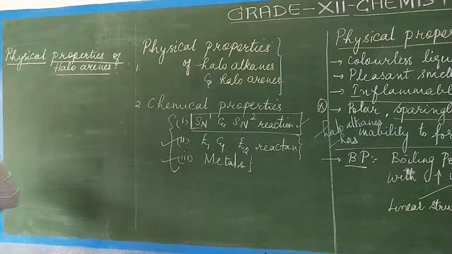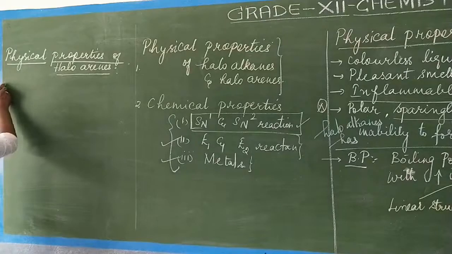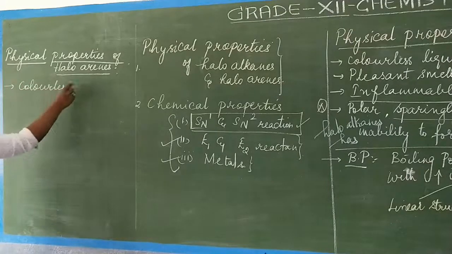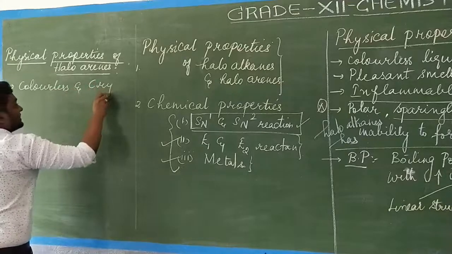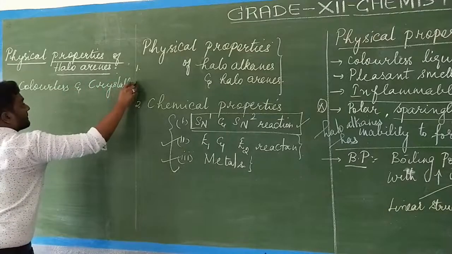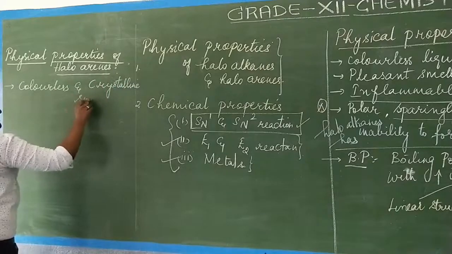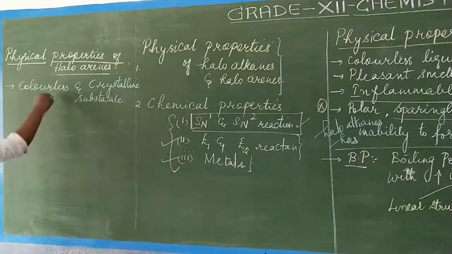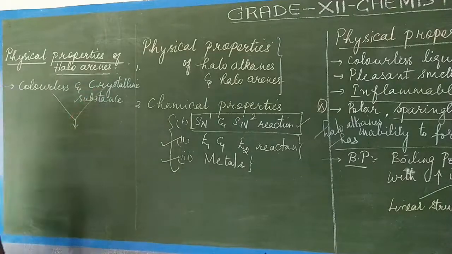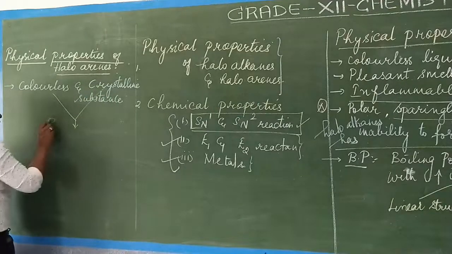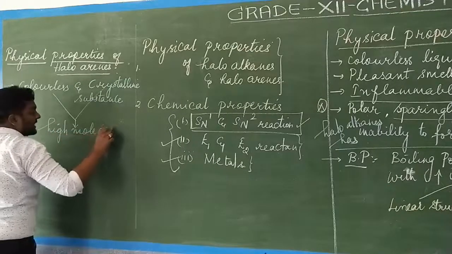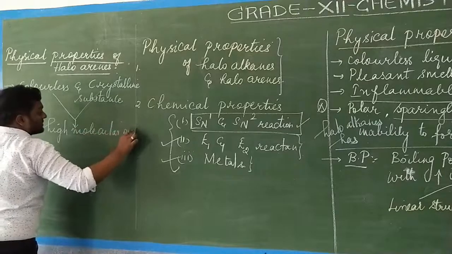Physical properties of haloarenes. Now coming to the physical properties of haloarenes, again it is colorless and a crystalline substance, due to its higher molecular mass.